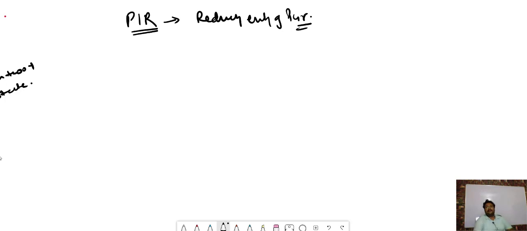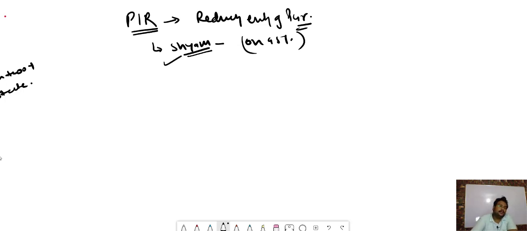And how can we reduce anything? By just passing the opposite entry. Okay. So suppose we are returning the goods to Shyam. If we already purchased goods from Shyam on GST,